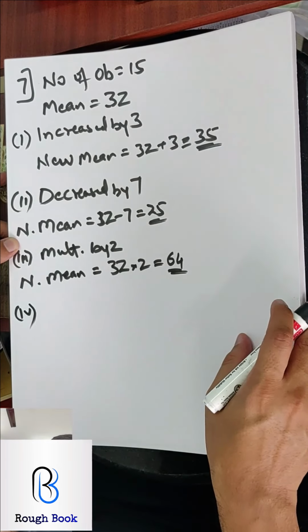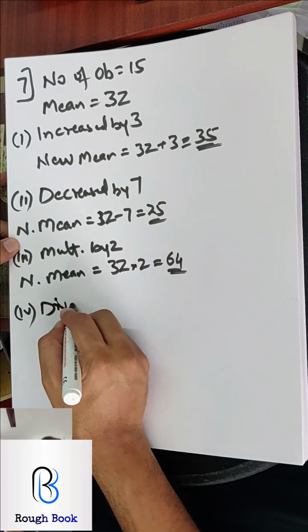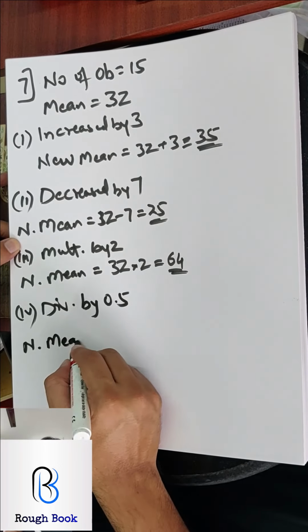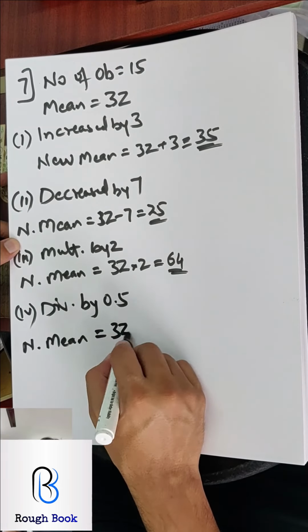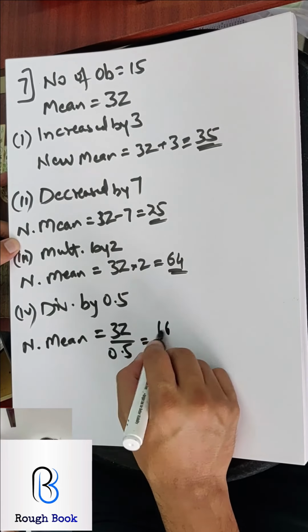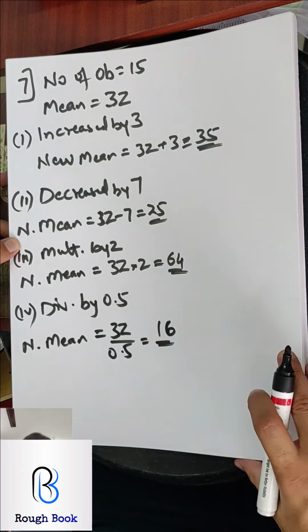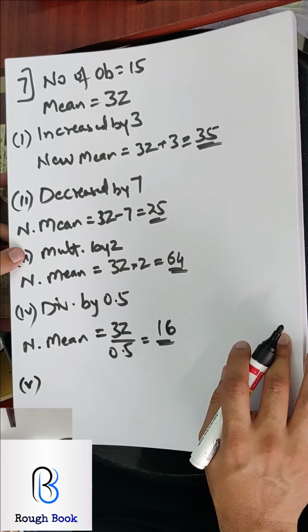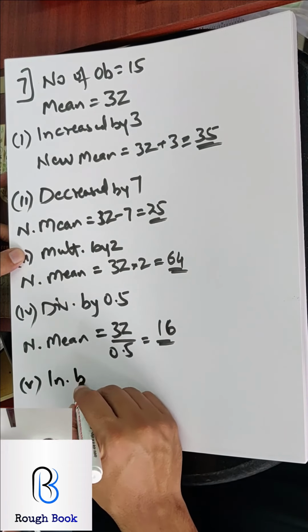Fourth part, divided by 0.5. So what will the new mean be then? Obviously divided by 0.5. So when I divide, my answer should be 16. Are you copying? Good.